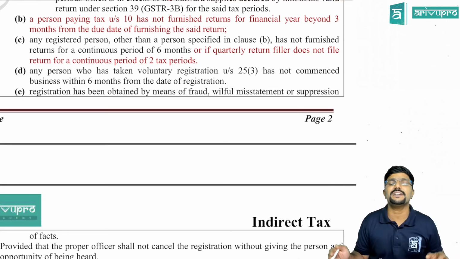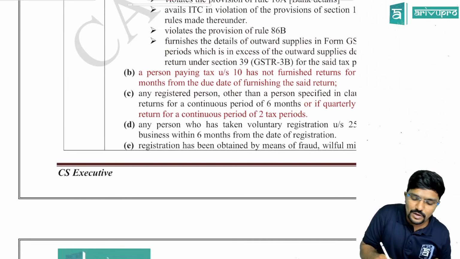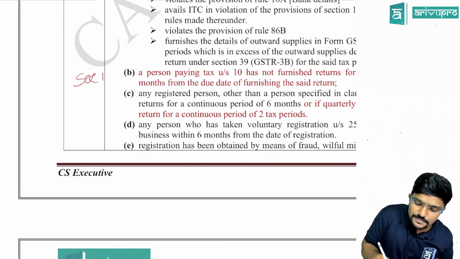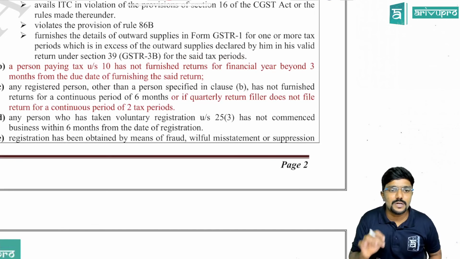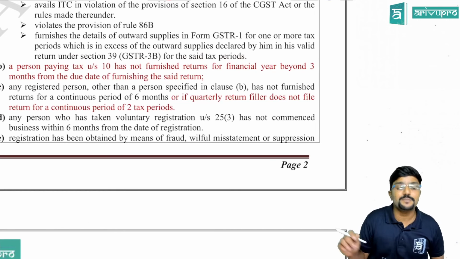Okay. Then coming to clause C, any registered person other than the person specified in clause B, that is the person who is paying tax as per section 9, guys. So whoever is covered in clause B is section 10, and whoever is covered in clause C is section 9, normal taxpayer, who has not furnished the returns for a continuous period of 6 months.